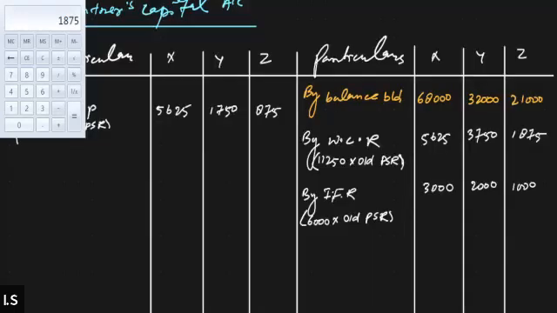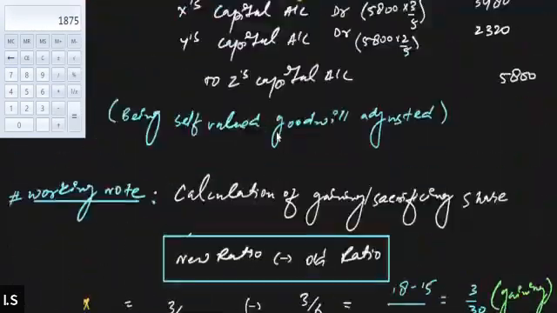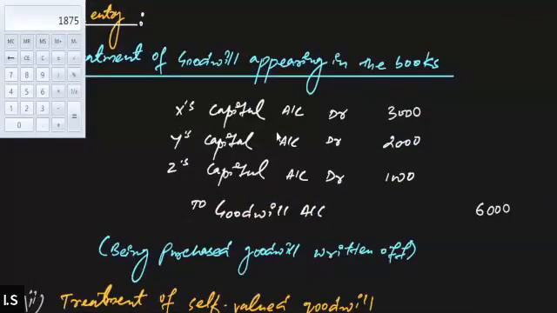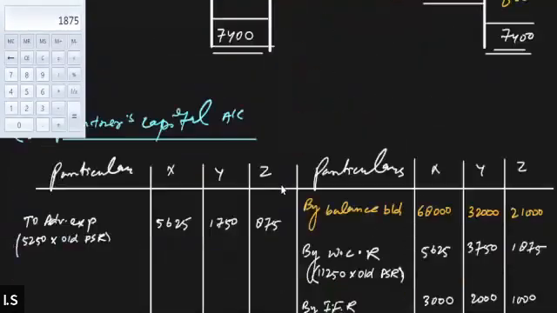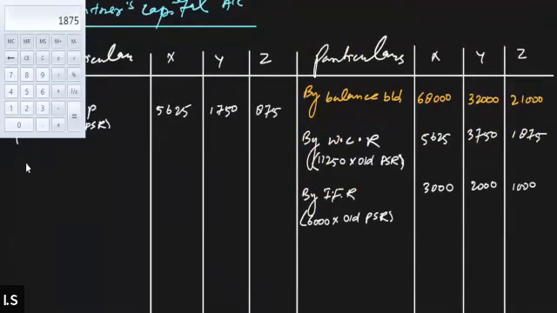Let's look at what we did previously for the treatment of the goodwill: X capital account needs to be debited by 3,000, Y capital account by 2,000, Z capital account by 1,000, to goodwill account. So we'll go to the partners capital account, and on the debit side, we'll write down to goodwill. Let me write it here, purchased goodwill.